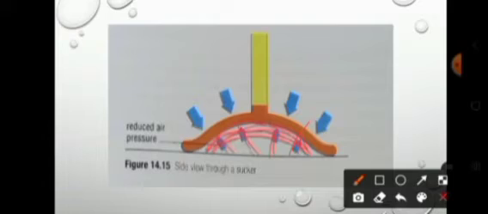But since there are fewer of them, the pressure is less than the pressure outside, and the pressure outside will be pushing it towards the wall. And this is what keeps it sticking to the wall. Now the pressure outside is more than the pressure inside. The pressure that is pushing against the wall is higher than the pressure that is pushing away from the wall.